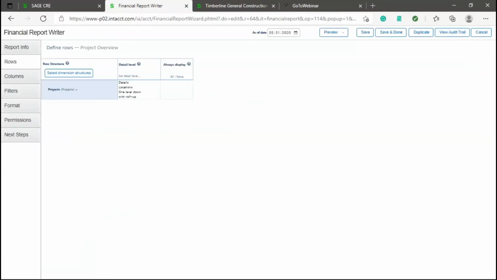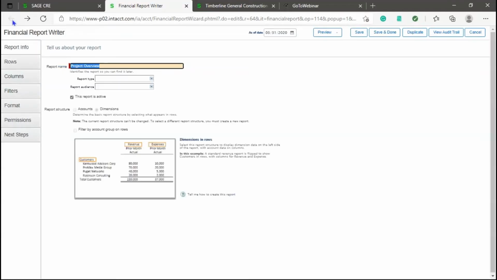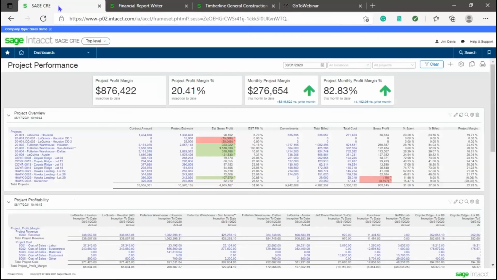So very easily modifying that information and seeing that and being able to get to anything I want at any given time. That is how Sage Intacct allows us to have better insight into what's going on in our company.